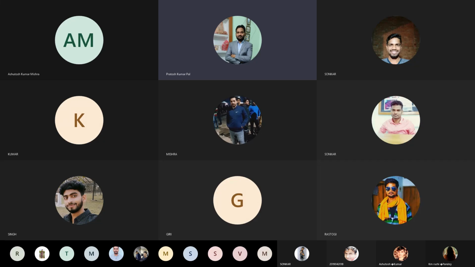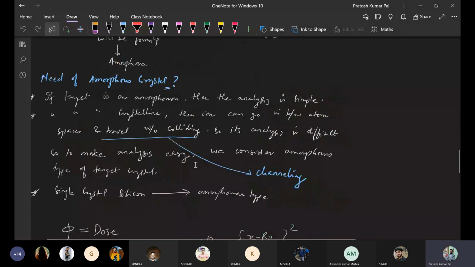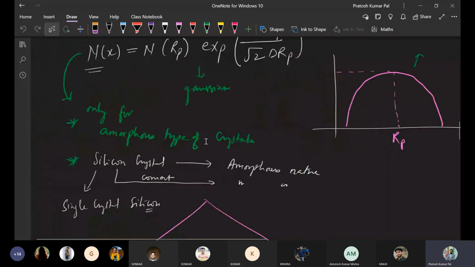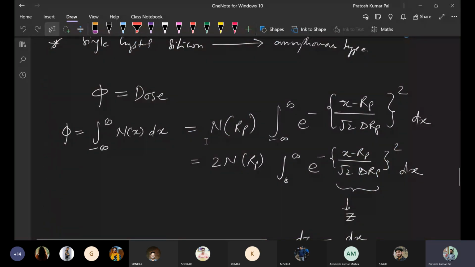In the previous class, we have seen the basics of ion implantation. In that, we have seen what different parameters this ion implantation is going to depend on, and how the energy stopping is defined basically.